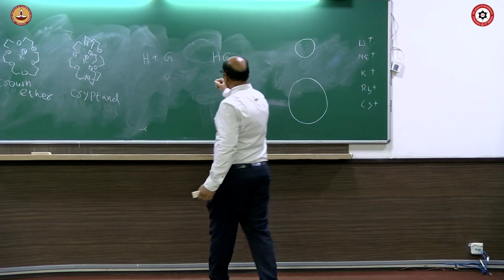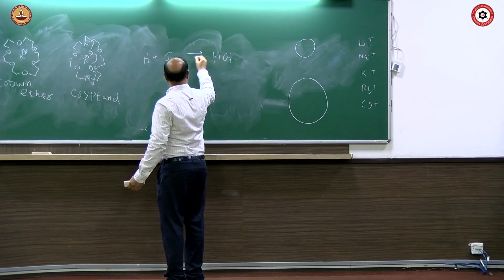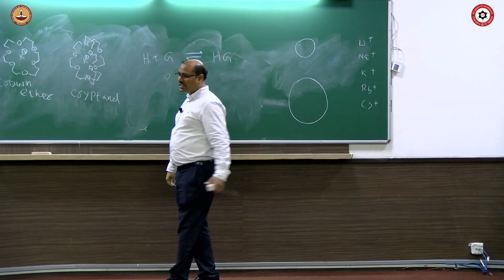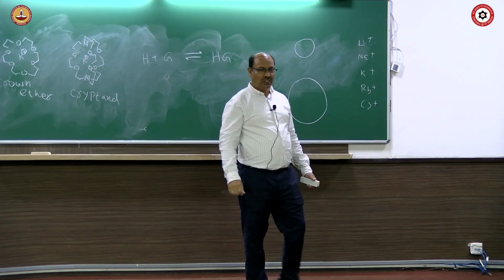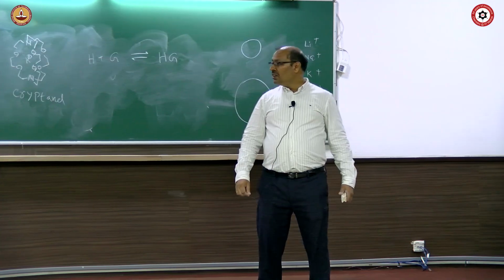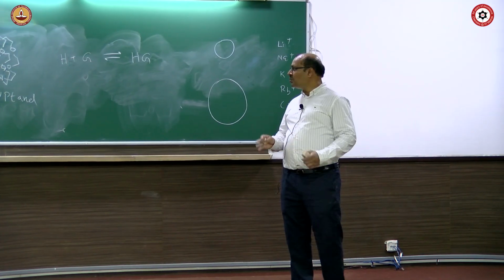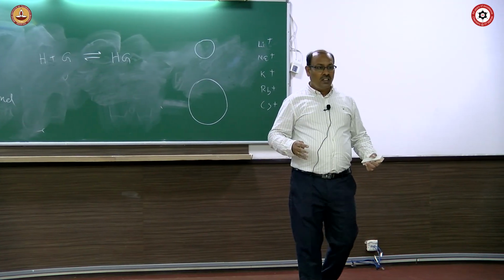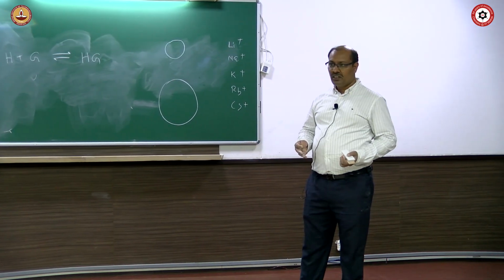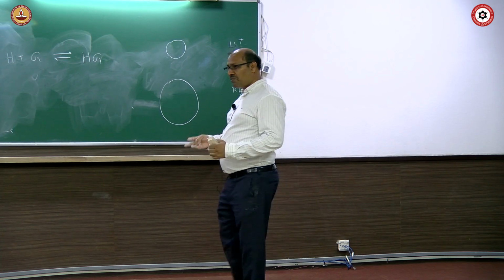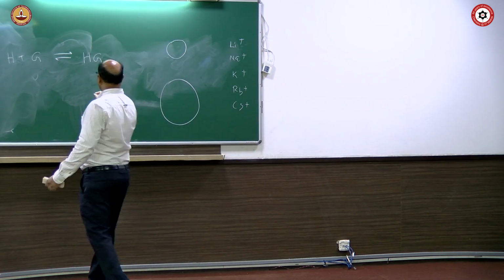So this process is reversible in nature. If it is reversible, there will be some amount of host and some amount of guest which are not interacting with each other, and some amount interact, forming a complex.